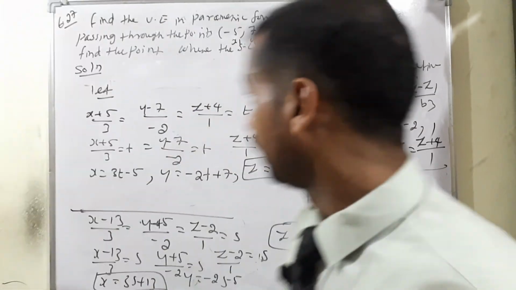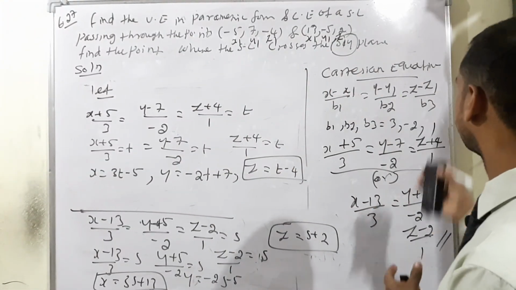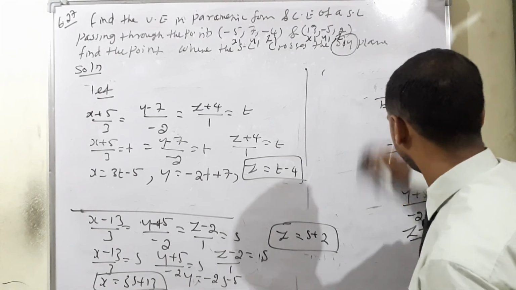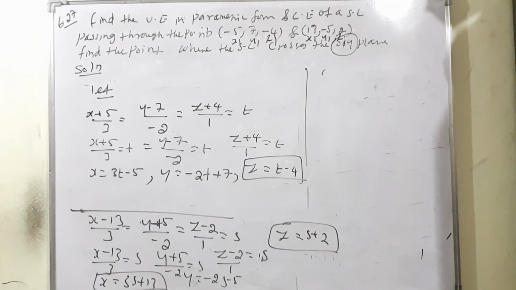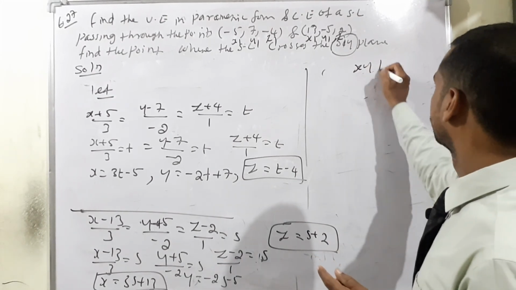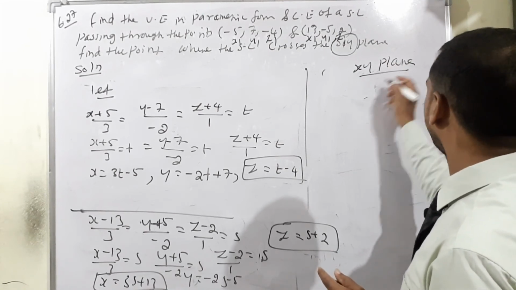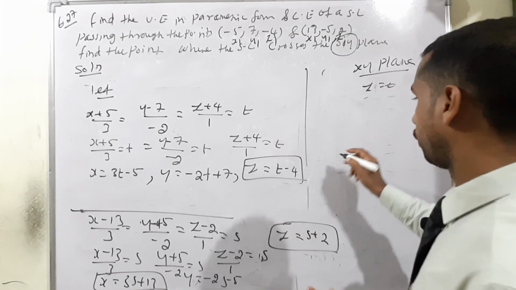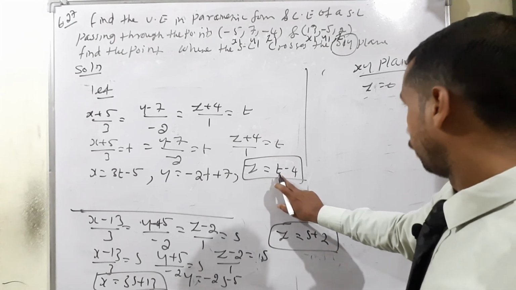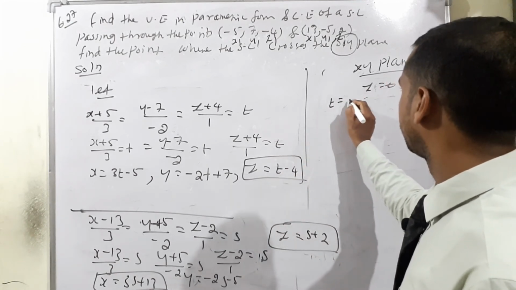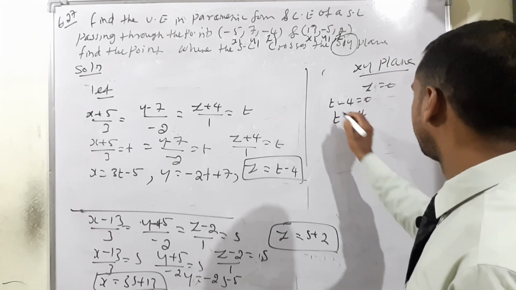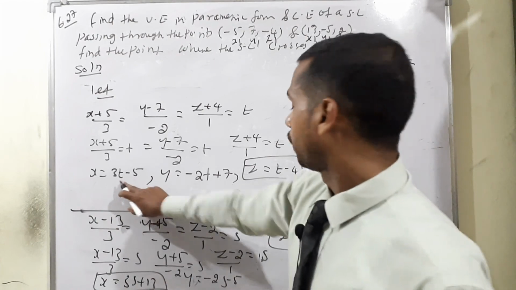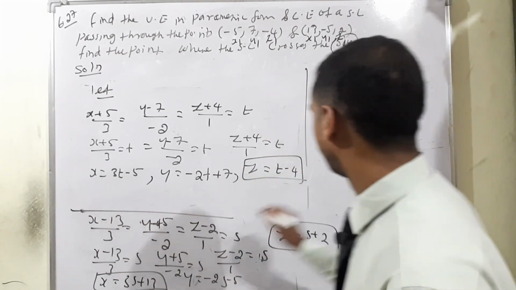The point is on the xy plane, isn't it? The xy plane definitely means z = 0. With the condition z = 0, we can take t - 4 = 0. Therefore, bringing the minus 4 to the other side, t = 4.